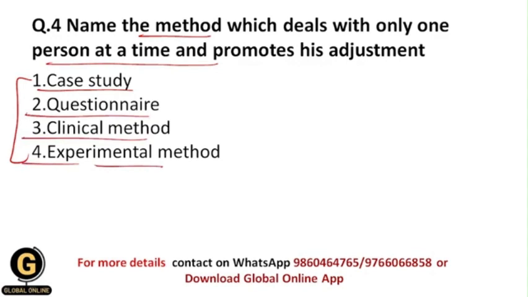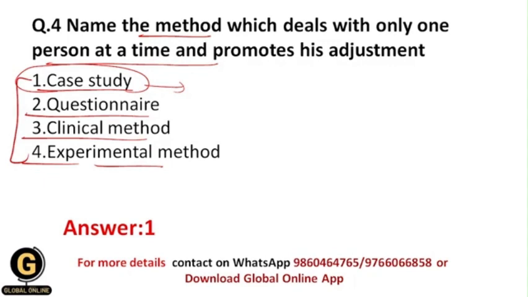So obviously students, now all of you understood that your correct answer over here should be case study. As we have seen earlier in this video, within the case study we study in detail information about a single person at a time. Okay, and that's why case study is the method which deals with only one person at a time, and also promotes that person's adjustment. I mean to say, according to that person's adjustment, the researcher does the study.